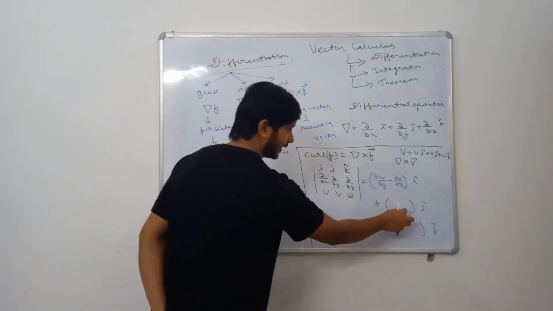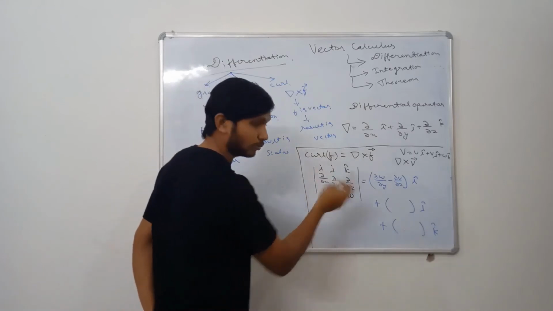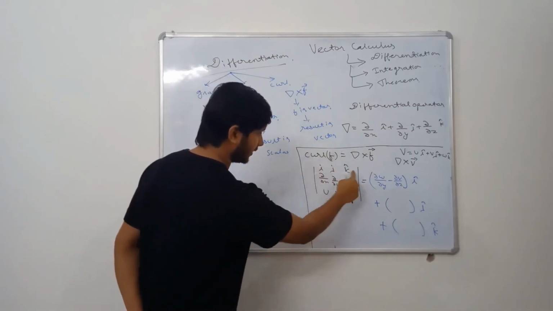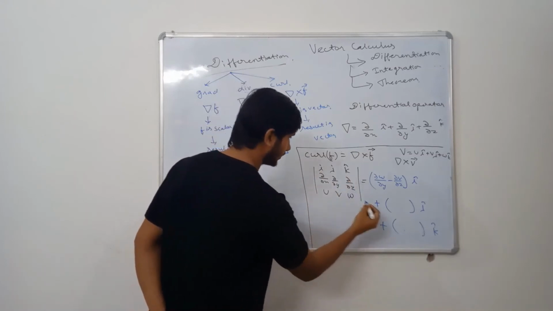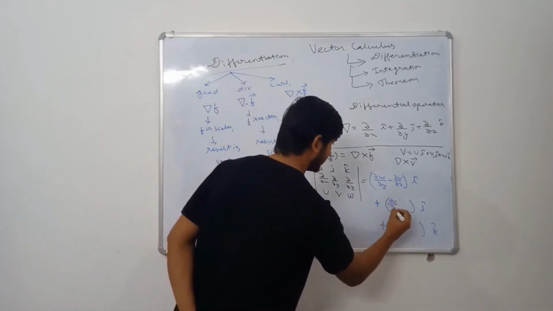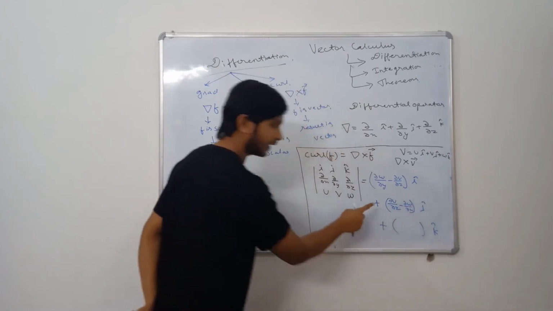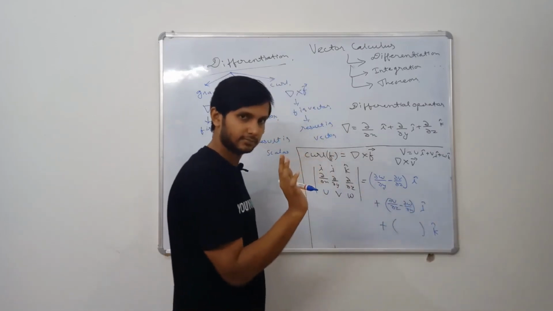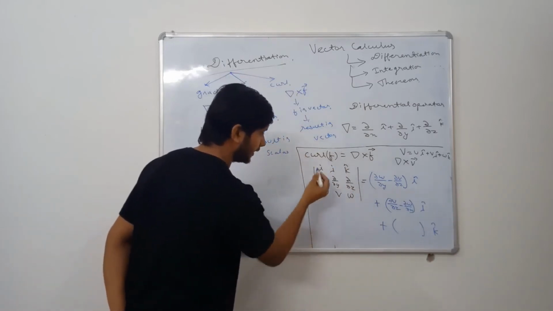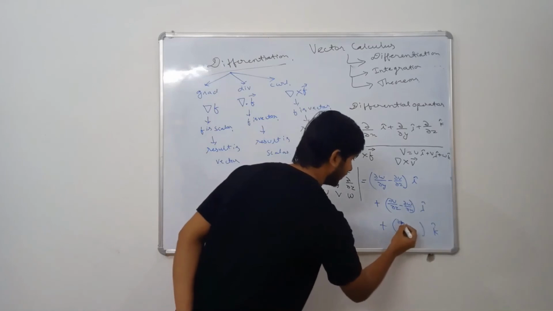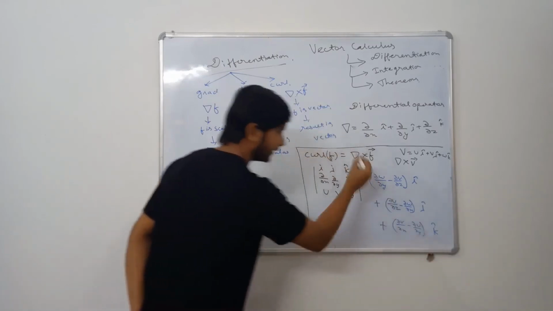So in the same way we can write j and k also, but in j there is a minus and I have to remove that minus. So j is this into this minus this, but I am taking this minus this to remove the minus. So del u by del z minus del w by del x. Now I have taken the minus already inside. Okay, you can verify it also. Now for k it is del v by del x minus del u by del y.